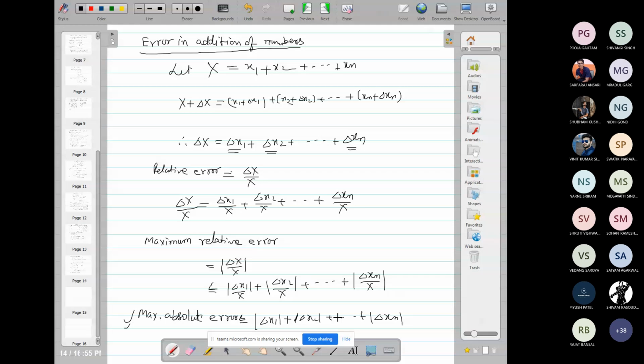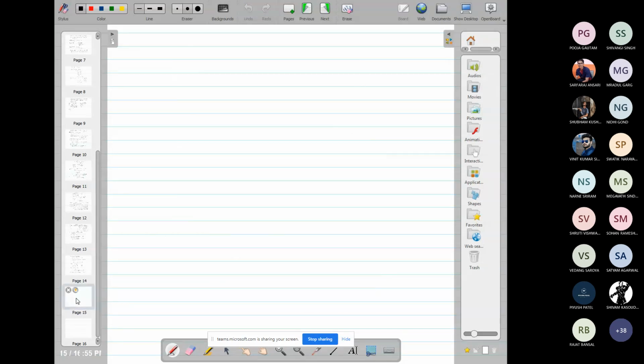And in a similar way, we can calculate the error in subtraction of one number from another.